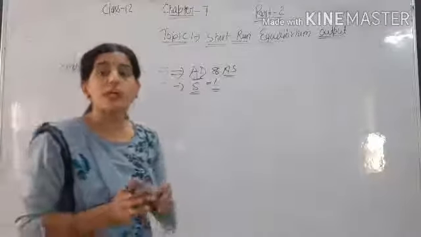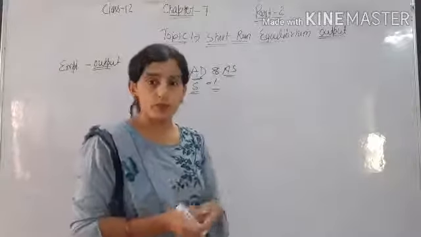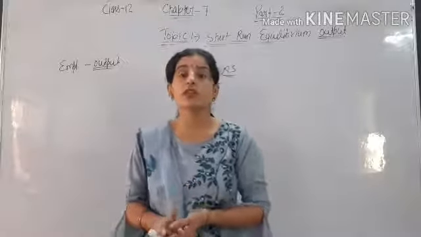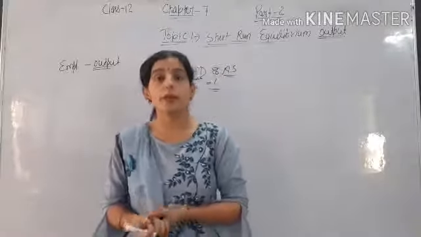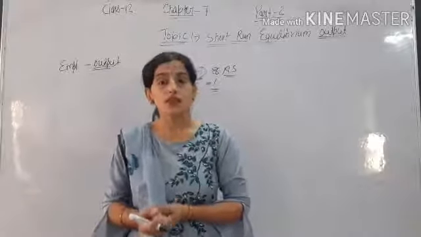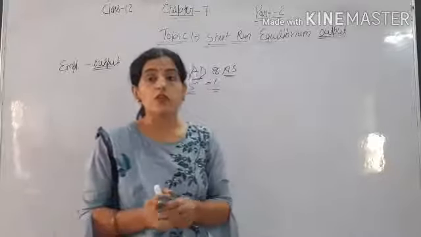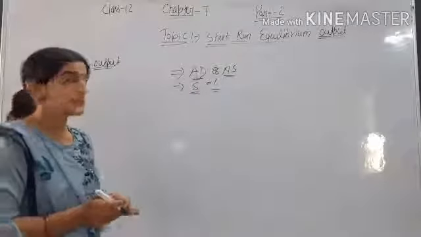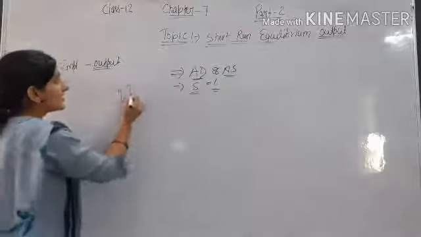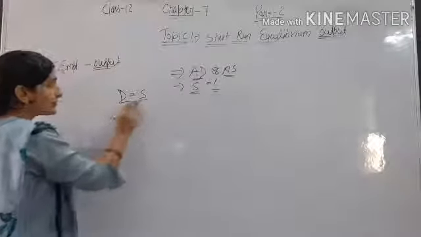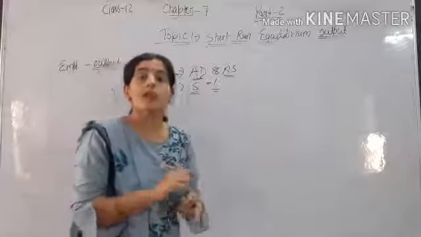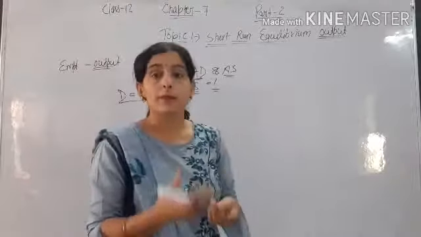For example, imagine yourself as a producer. What do you think? Where do you strike your equilibrium? If you are producing anything, then what do you think? Where would you like to strike your equilibrium point? Obviously, where demand is equal to supply, means your supply would be equal to demand. Means whatever good you produce should be equal to whatever people are demanding.